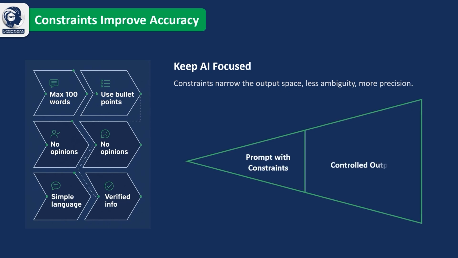These limitations reduce ambiguity and narrow the range of possible responses, making the output more precise and aligned with your requirements. In simple terms, adding constraints gives the AI clear boundaries to work within, resulting in responses that are more accurate, consistent, and easier to use for your intended purpose.